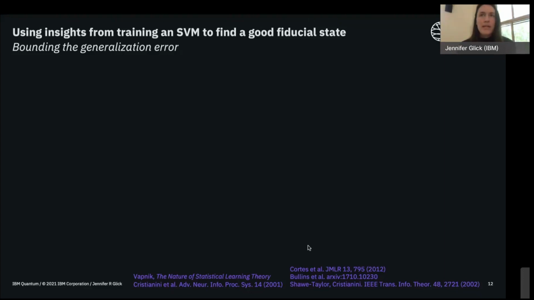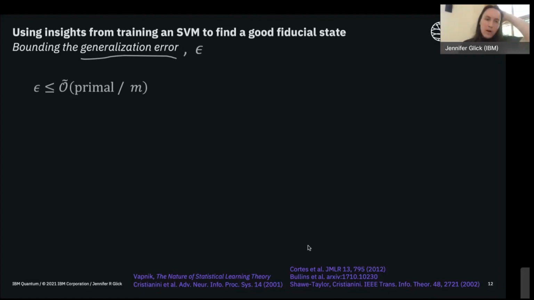And what we want is an approach to finding the fiducial state that could lead to good classification performance on a data set. And so then, the question is, well, how might we quantify classification performance? One standard way to do this is through what's called the generalization error of the classifier. The generalization error is basically the probability that your classifier misclassifies test points. So let's start by looking at the generalization error for an SVM.